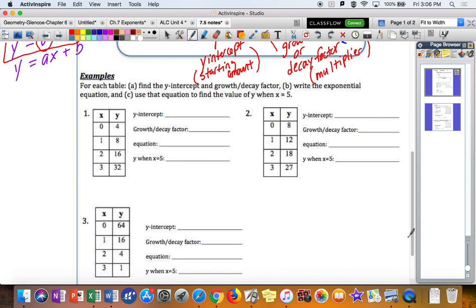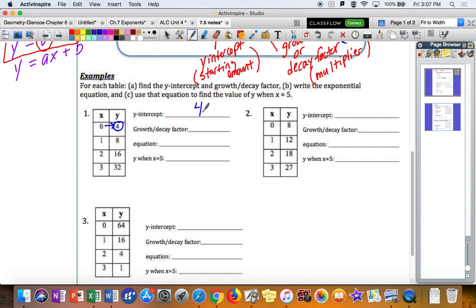Okay? So that's what we have to be thinking about when we are thinking about our exponential equations. So if we look at a table of values over here and look at what our y-intercept would be and what our growth and decay factor would be, remember the y-intercept always has an x value of 0. So if we look on the table here, when we have an x value of 0, the y value is 4. So the y-intercept is 4.